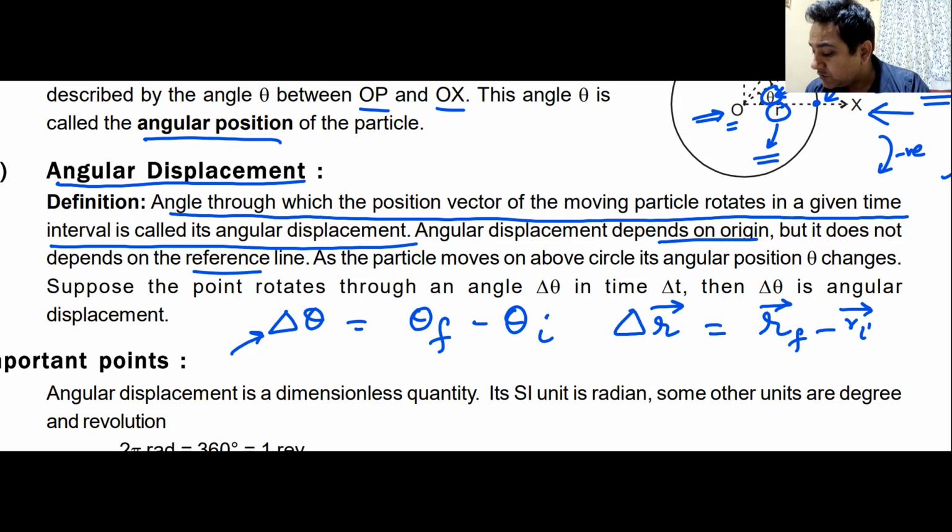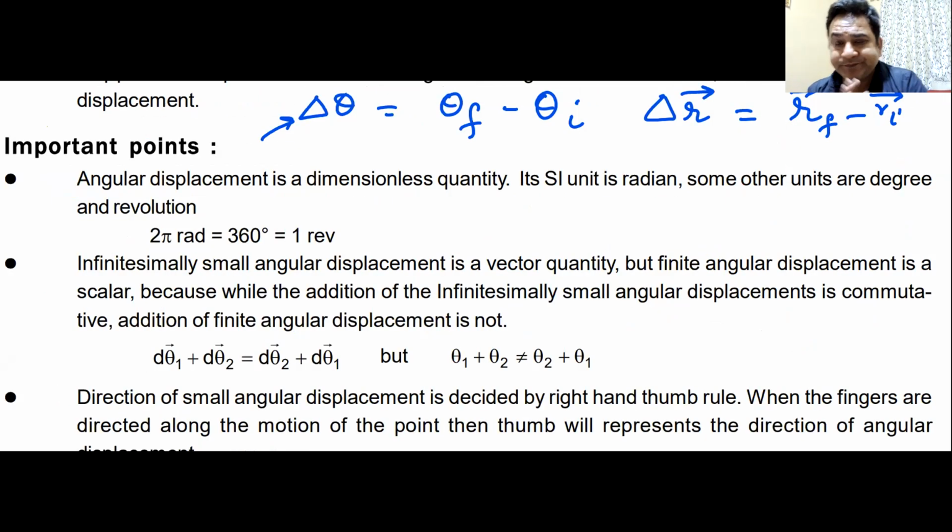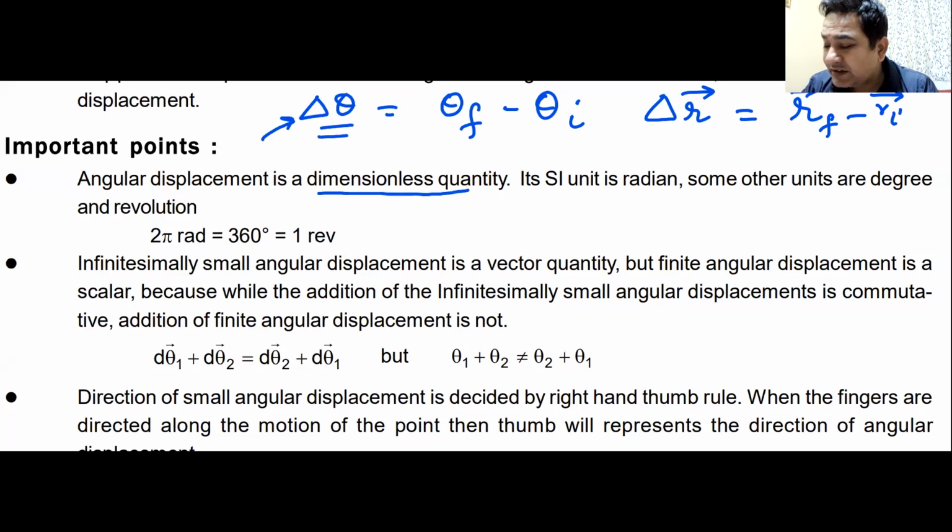Now, what we are going to understand are important points. Angular displacement is a dimensionless quantity because it is given in terms of an angle, radians. That is dimensionless, but it is not unitless. I told you, name a physical quantity which does not have dimension but which has a unit: radian, angle, angular position, angular displacement. It is a dimensionless quantity. The SI unit is radian. We all know this.